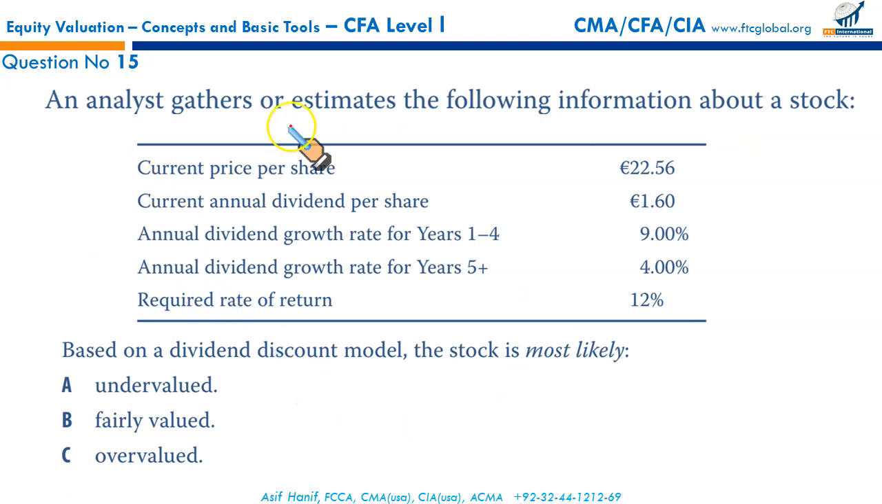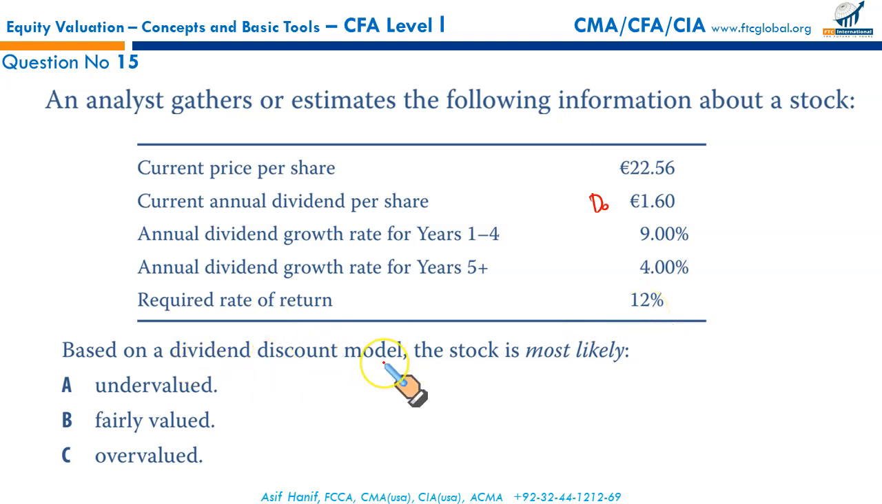Next question. An analyst gathers or estimates the following information about a stock. Current price is 22.56 euros. Current annual dividend per share, that is D0, gentlemen, that has just been paid, 1.6 euros. Annual dividend growth rate between year 1 and 4 is 9%, and after that the growth rate will slow down and go on for eternity at 4%. So it's a two-stage model, high growth rate for the first 4 years and then a constant rate from year 5 onwards. Required rate of return we will use for discounting is 12%, that's cost of equity.